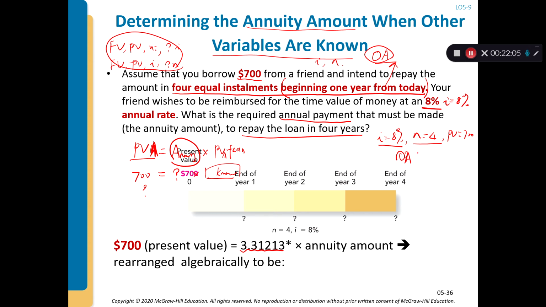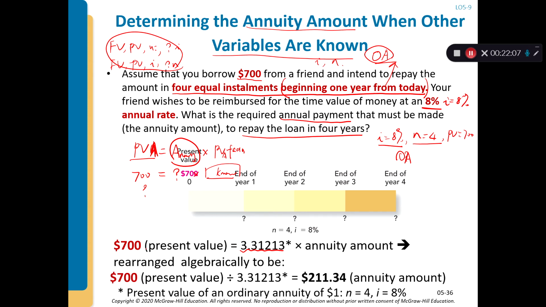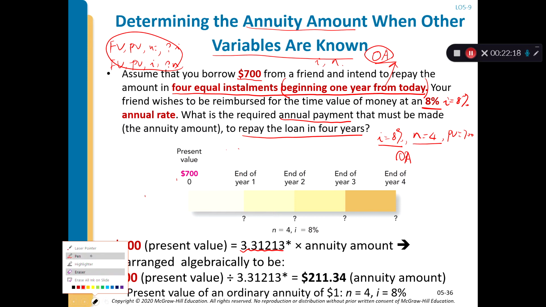So the present value of the annuity equals the annuity times the PVA factor.